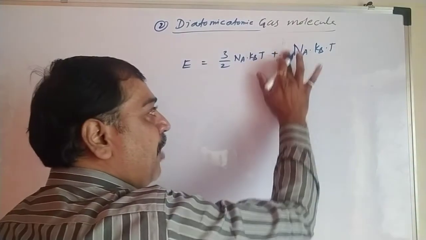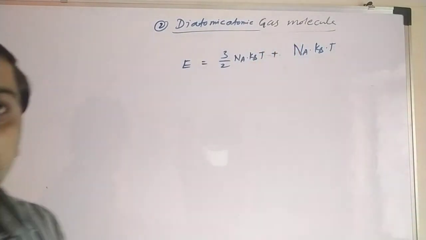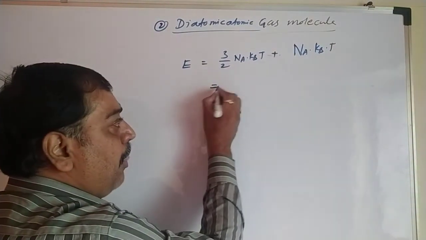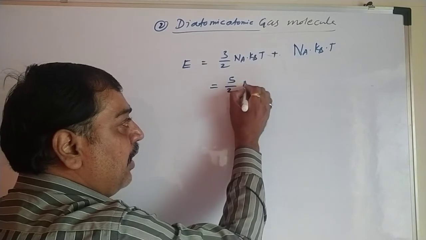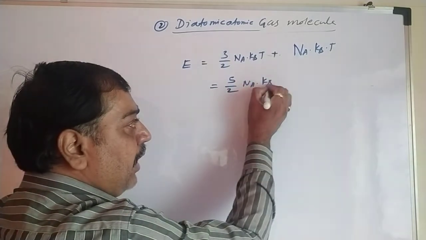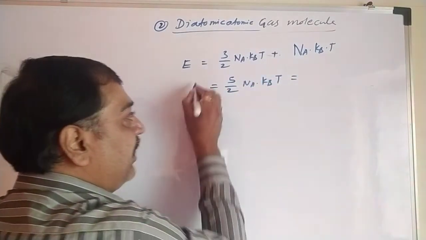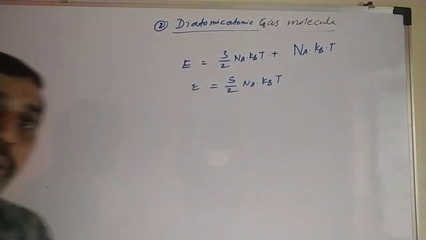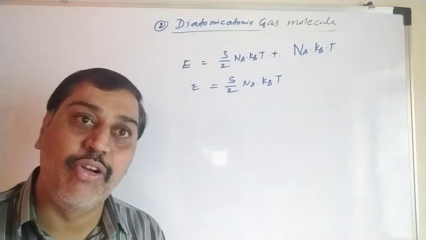So 3 by 2 plus 1 is 5 by 2 Na kB T. That is E equal to 5 by 2 Na kB T, the total internal energy for diatomic molecules.